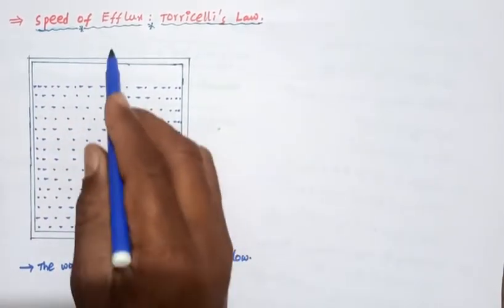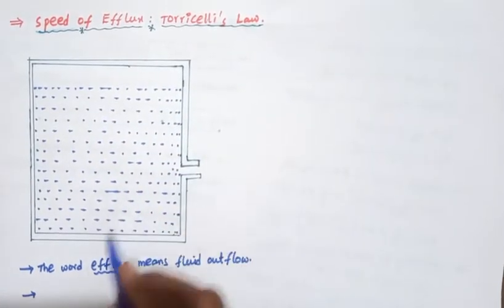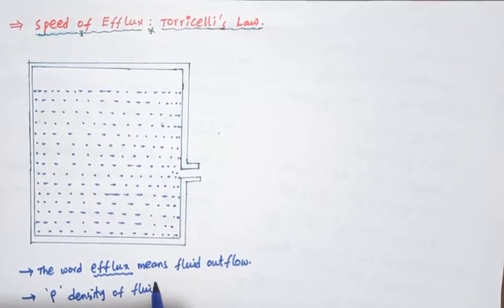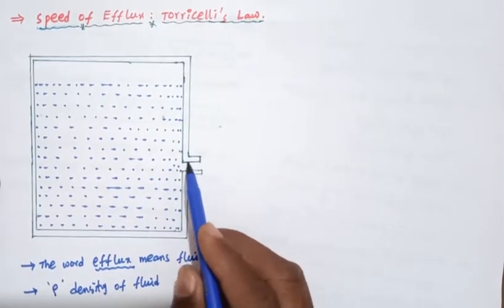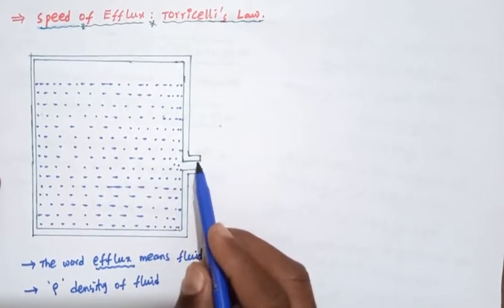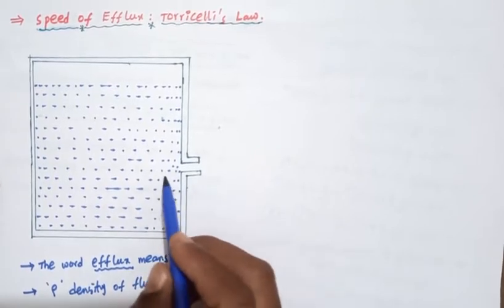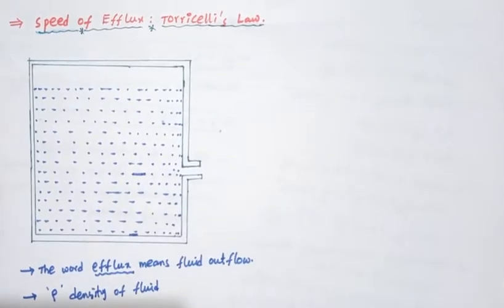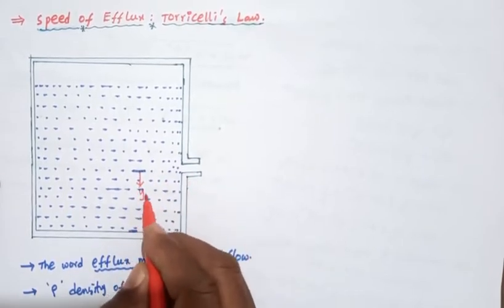So this is the closed tank. In this closed tank we can use the density of fluid. Rho is the density of fluid. This tank has a small hole on its side, at a height from the bottom. We can take the height from the bottom. The side height is y1.